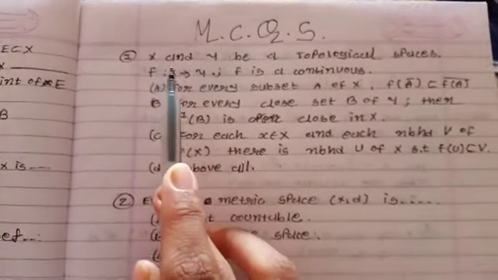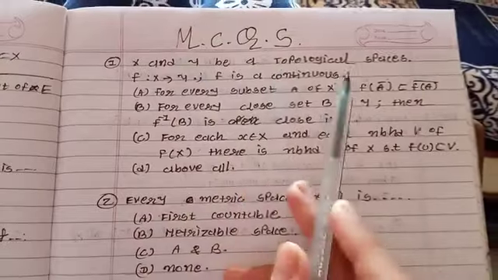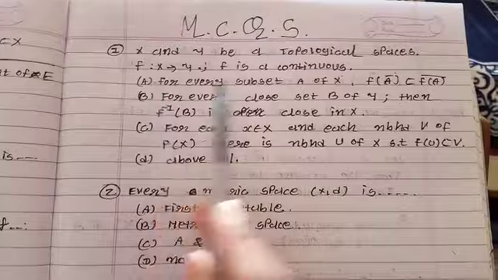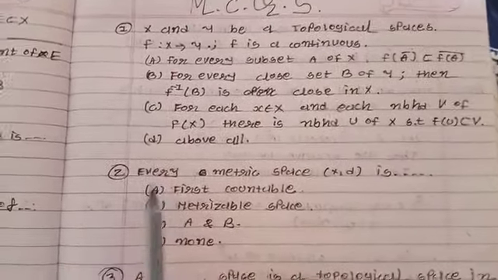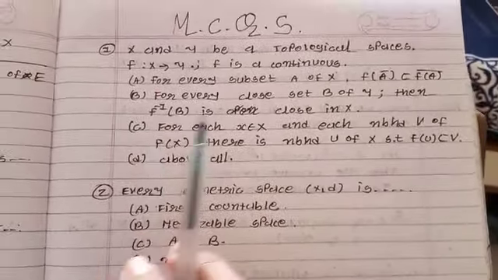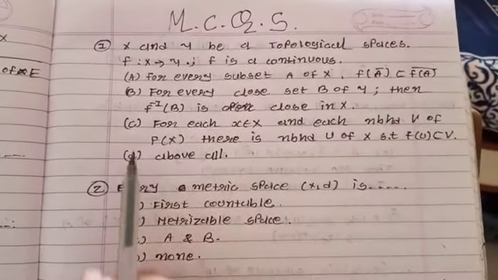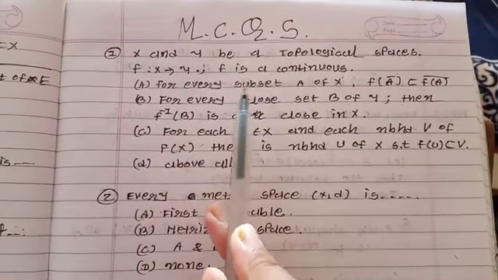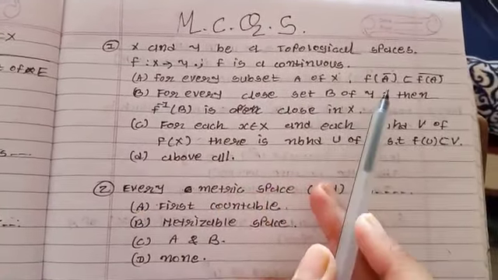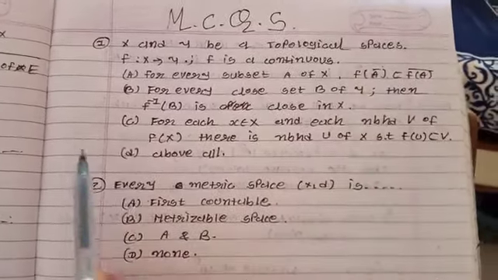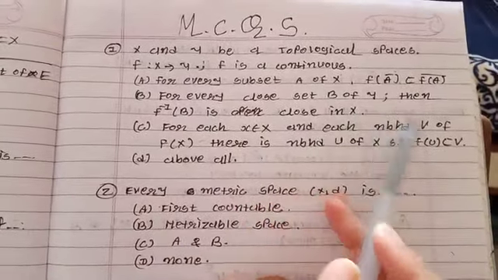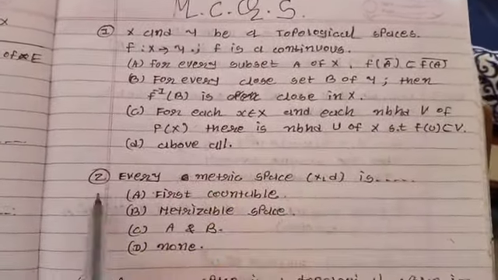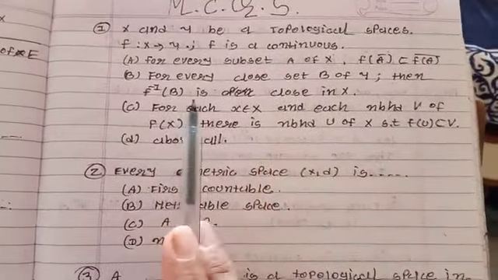First MCQ: X and Y are topological spaces, and f from X to Y. Which of the following is equivalent to f being continuous? A, B, C and D. According to the equivalence conditions, it's a well-known condition. F is continuous if and only if for every subset A of X, f of closure of A is a subset of closure of f of A. For every closed set B of Y, f inverse of B is closed in X. It's also an equivalent condition for f to be a continuous function.